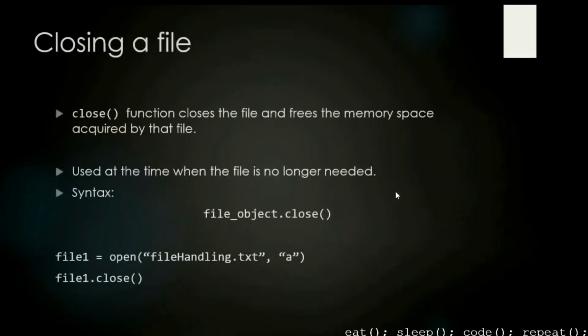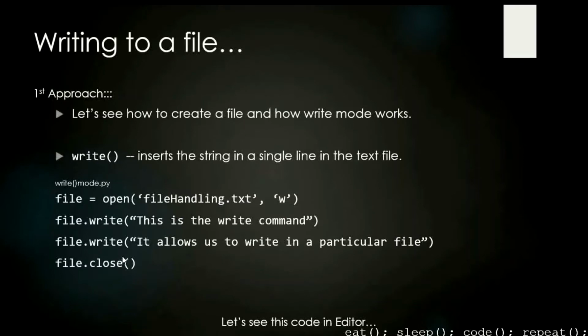Now we opened the file and read it also. Now we need to close it. How do we close it? We close it by using the close function. The close function closes the file and frees the memory space which is acquired by that file. It is used when the file is no longer needed. The syntax is as follows. We will open a file, do whatever we need to do, and then close it. Closing is important, because if I opened a file, I need to free the memory.